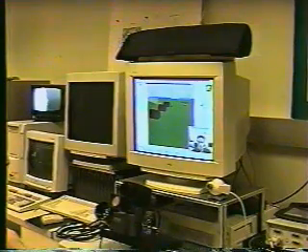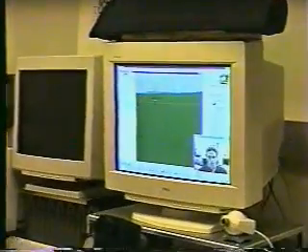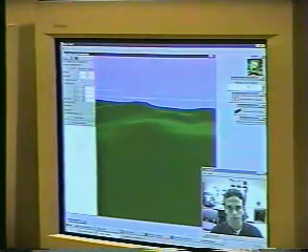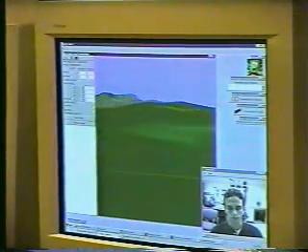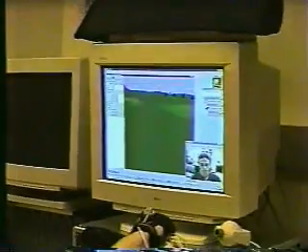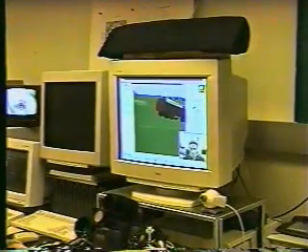Turn right. Stop. Show view of Camp 1. Turn left. Stop. Okay, I'm going to put this over here.